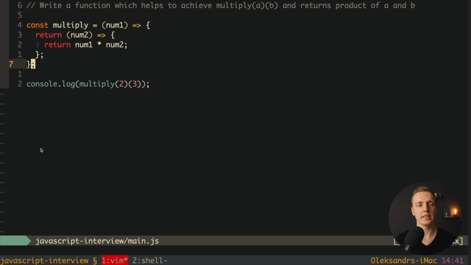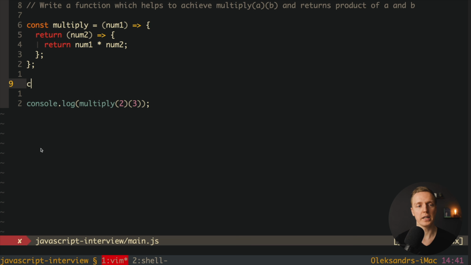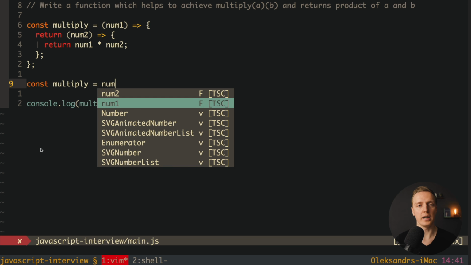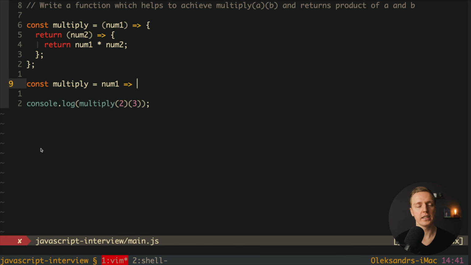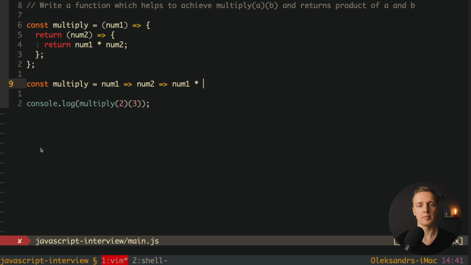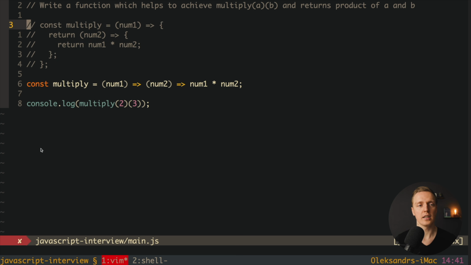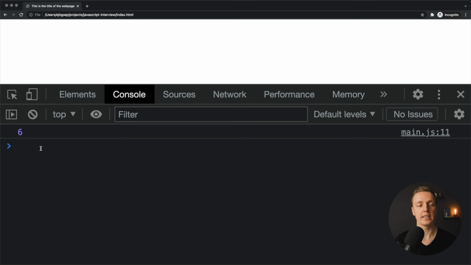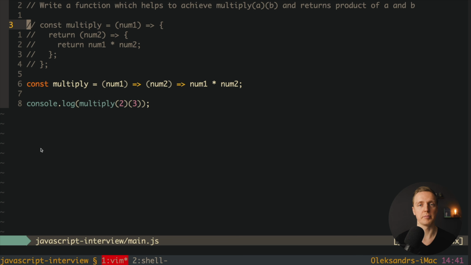And actually you can write this multiply function in a better way. You can simply omit here the return, and then it will be a simple single liner. So we have here the multiply function and we're getting num1 here, then we want to return a function, and we're getting here num2, and we want to multiply num1 by num2. And this is exactly the same logic, but it is written in a single liner. I will now comment out the previous code and let's check. As you can see, we're getting exactly the same result.